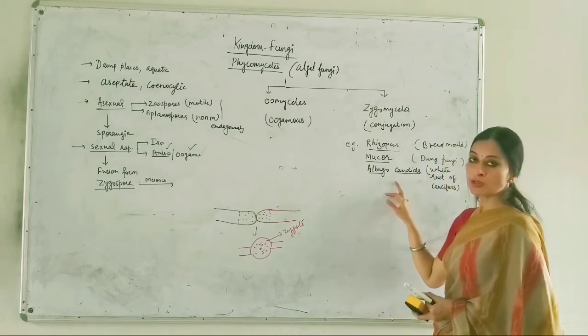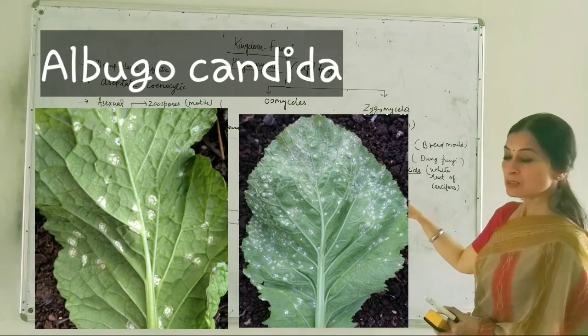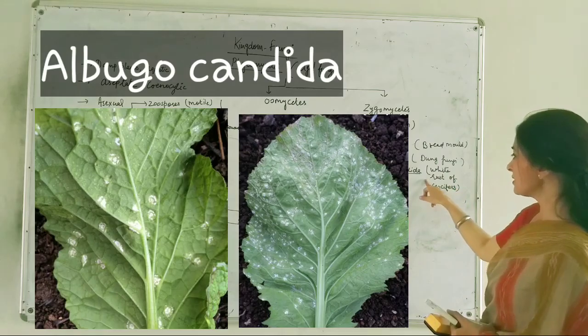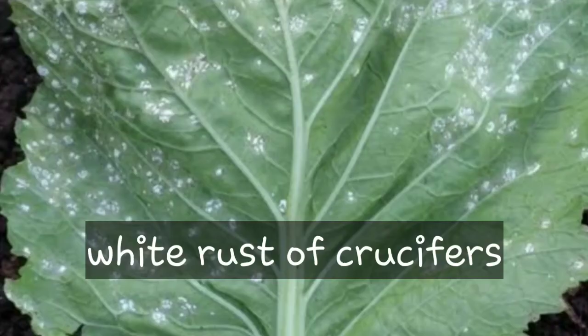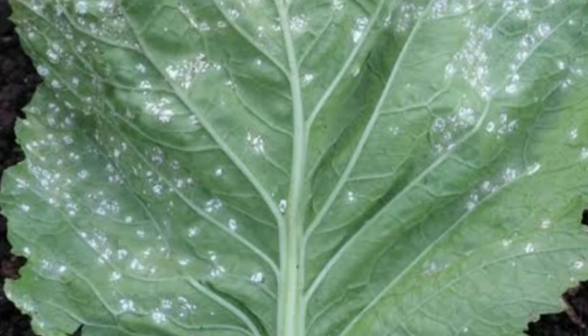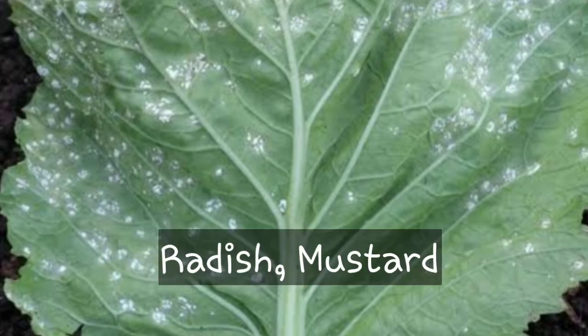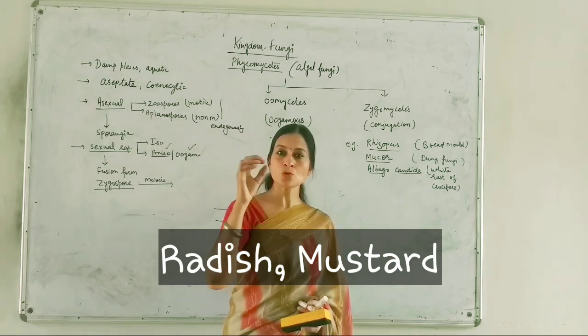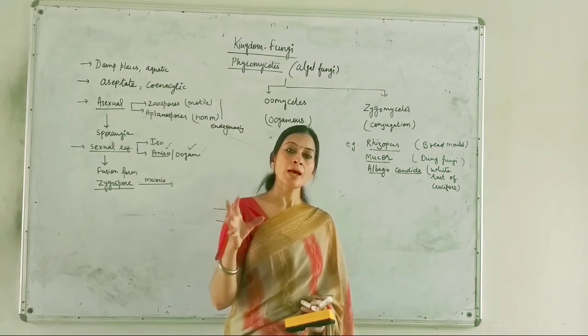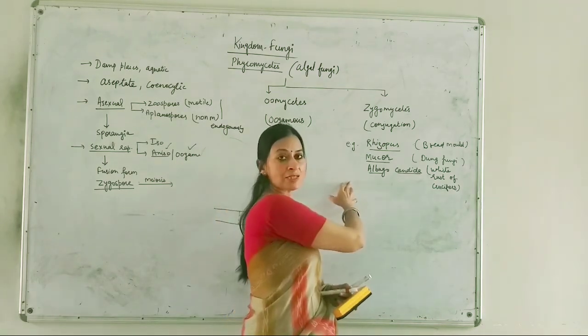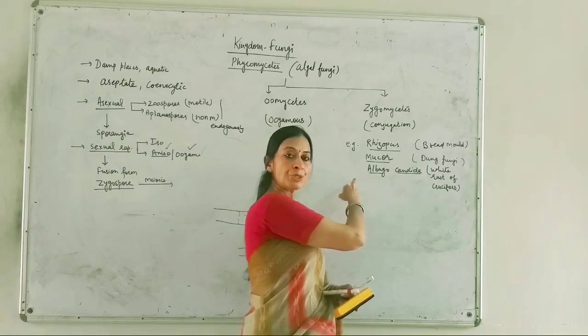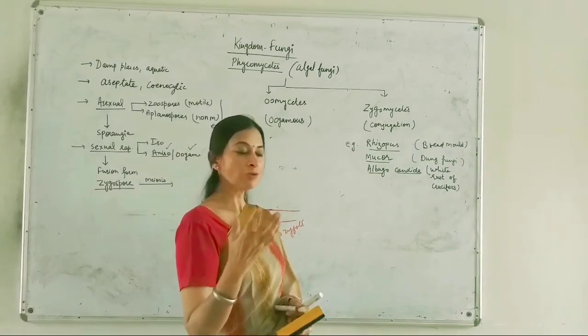And Albugo candida. This is responsible for a disease, white rust of crucifers. Crucifers are like radish, and it grows over the leaves forming white spots on the surface of the leaves. It is parasitic in nature because it grows on the host plant, which are the crucifer plants.